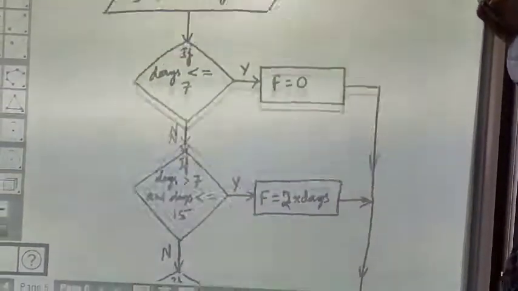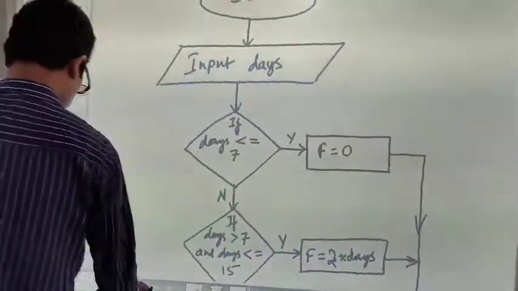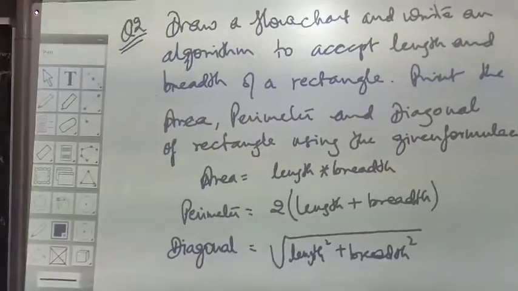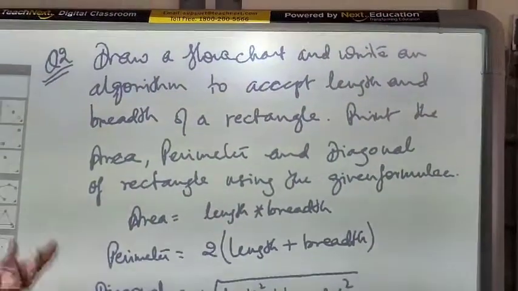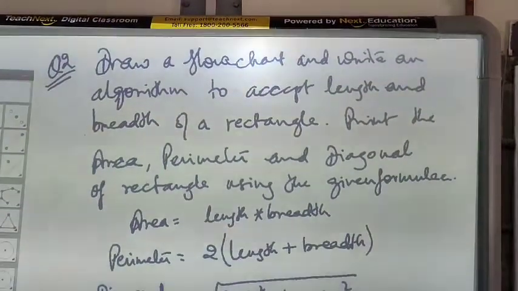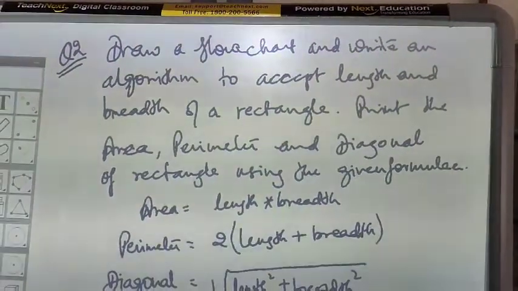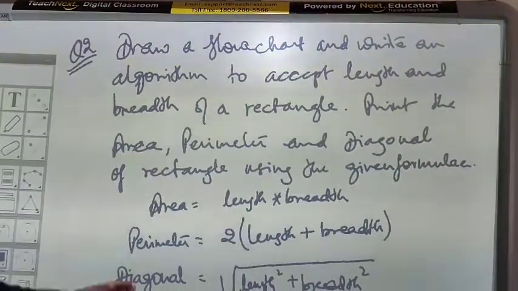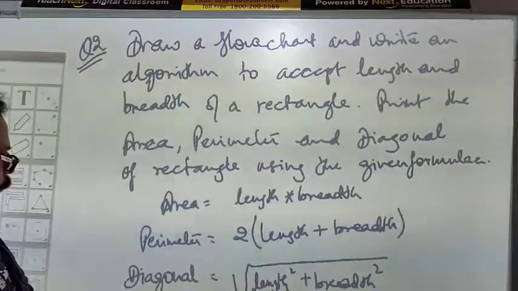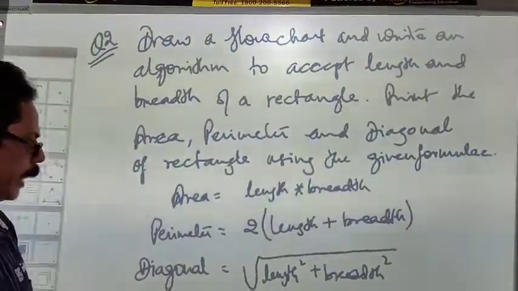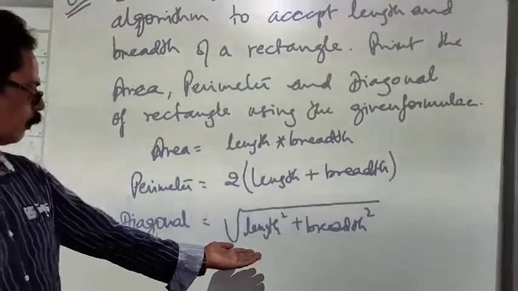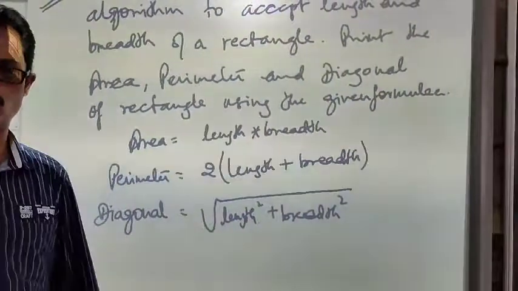Then we move on to the next question. The next question is an even simpler one. That is, draw a flowchart and write an algorithm to accept length and breadth of a rectangle. Print the area, perimeter and diagonal of a rectangle using the given formula. That is, area equals length into breadth, perimeter equals 2 into (length plus breadth) within bracket, and diagonal equals root over length square plus breadth square.